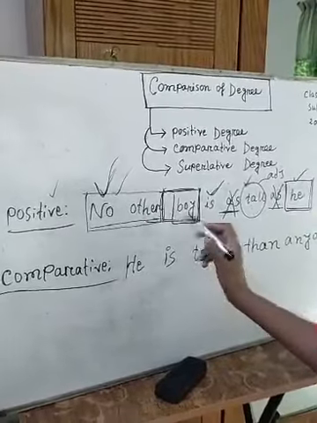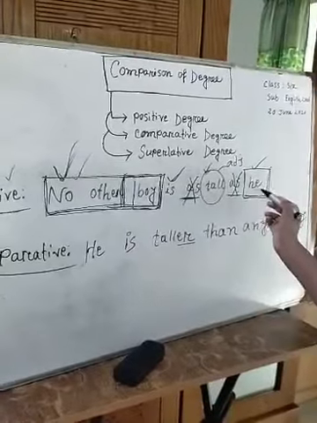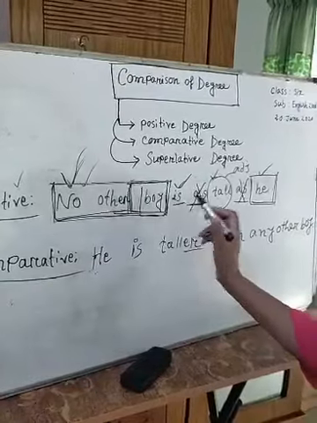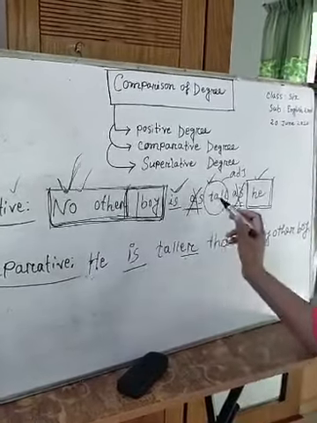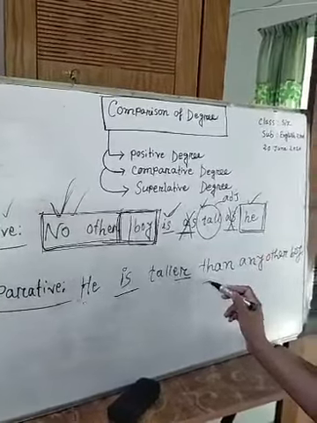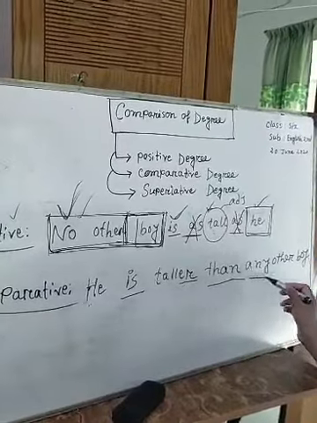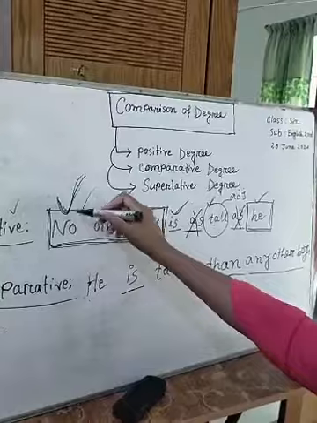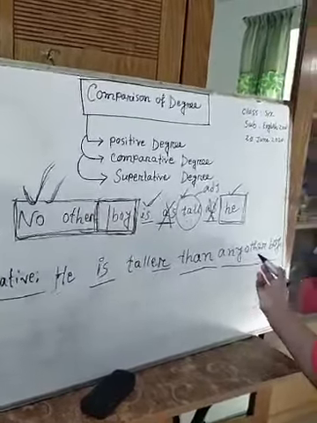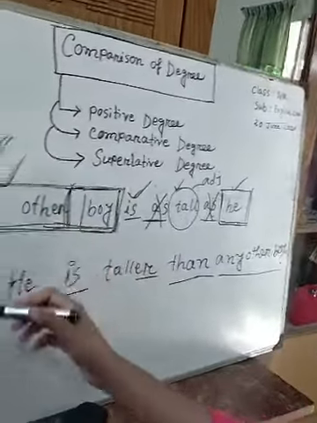The last subject is placed in the first portion, then the auxiliary verb and the comparative form, and obviously we use "than" because this is comparative degree. And in this way I can easily change positive to comparative.